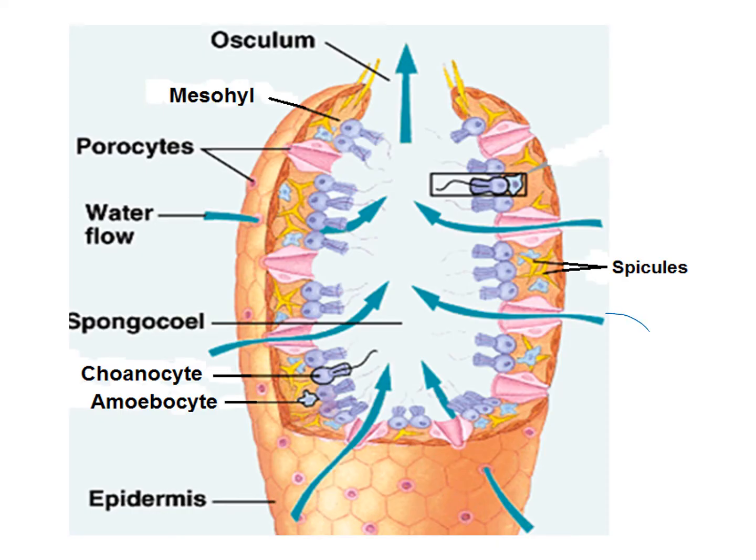So water gets into the body through pores. The water brings suspended materials, and then they filter, and then the particles will be eaten by the cell.